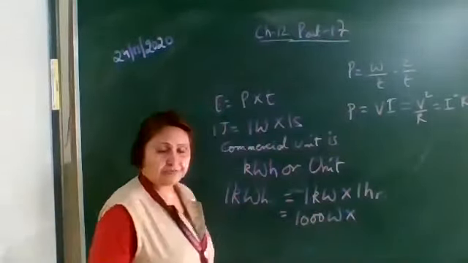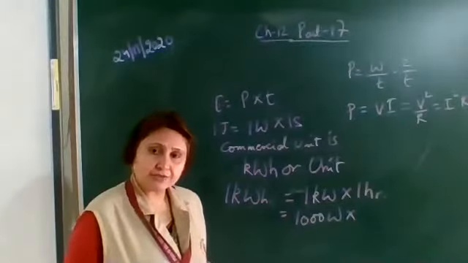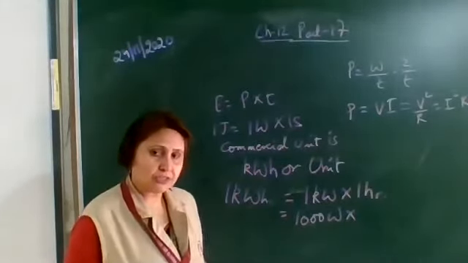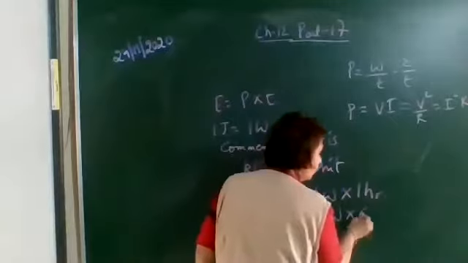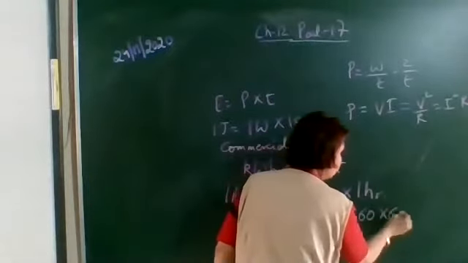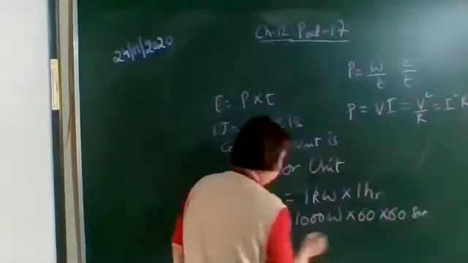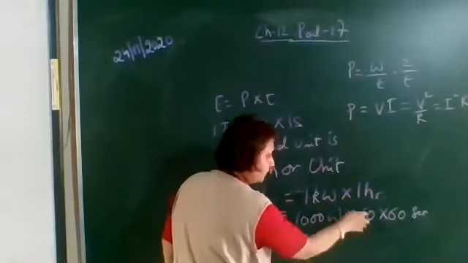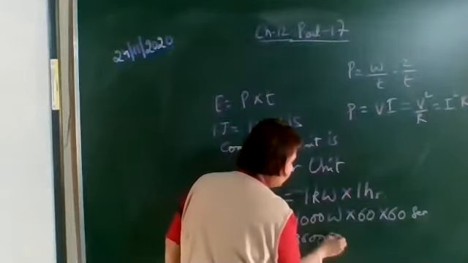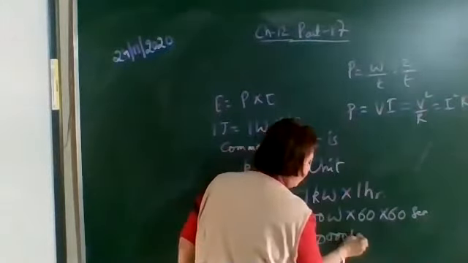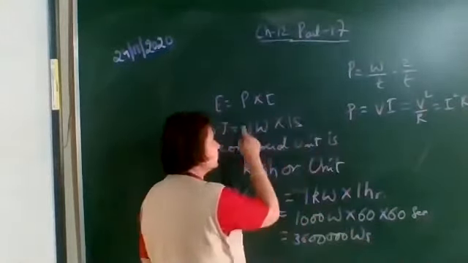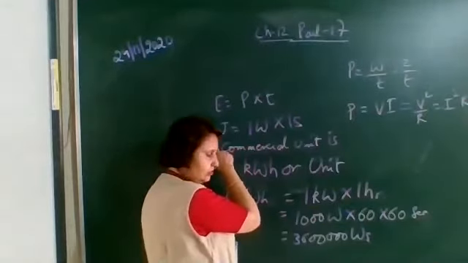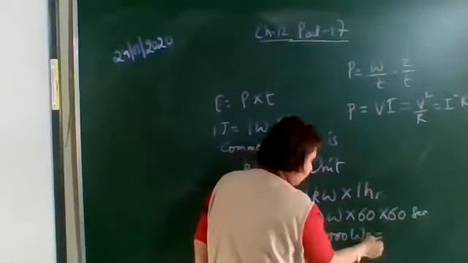And 1 hour, you have to convert it into seconds. 1 hour has 60 minutes, 1 minute has 60 seconds. So 1 hour is equal to 60 into 60 seconds, that is 3600 seconds. Watt into second is joule.